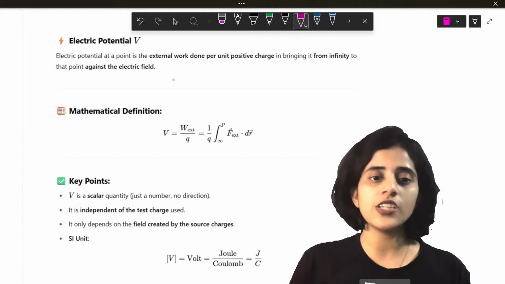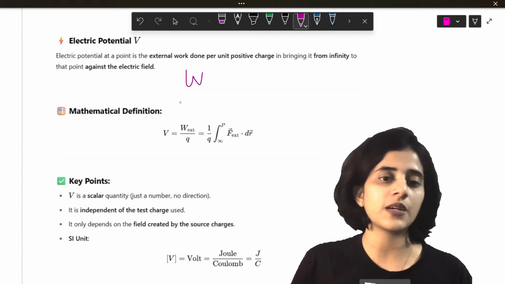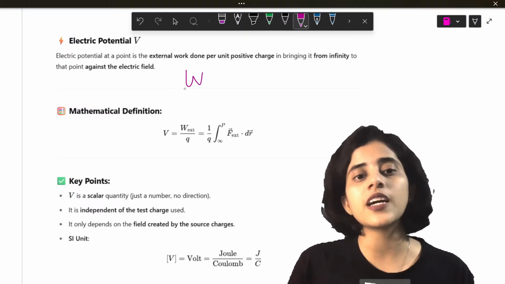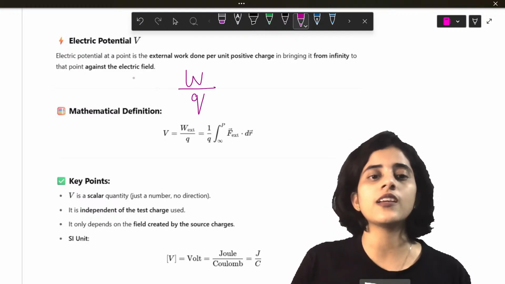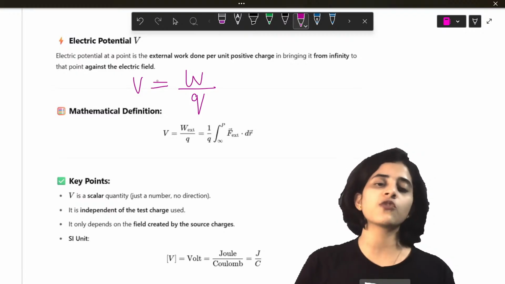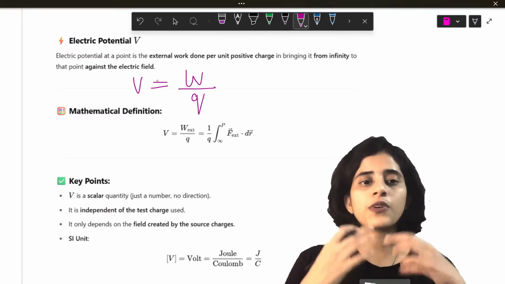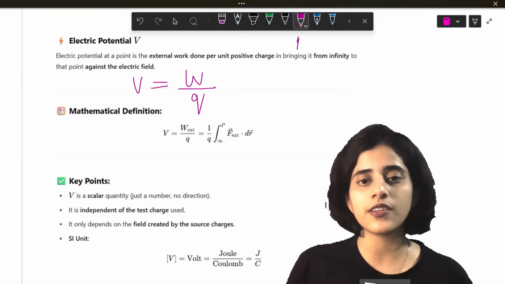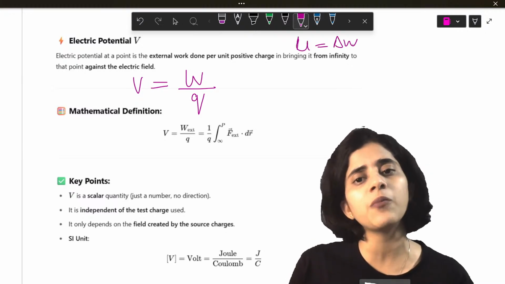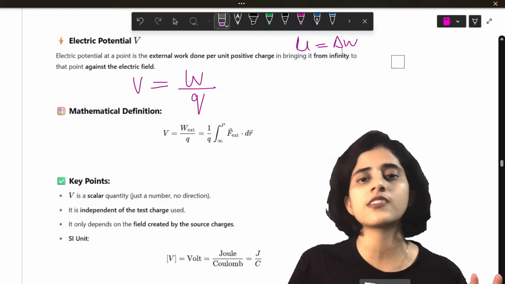Potential energy is W. This W by Q is electric potential or voltage. You understand? Okay. So potential energy was what? U was delta W. Work done was potential energy. They are the same.